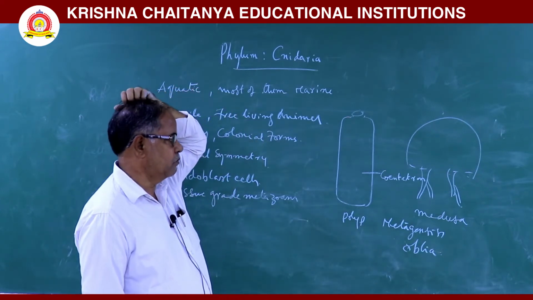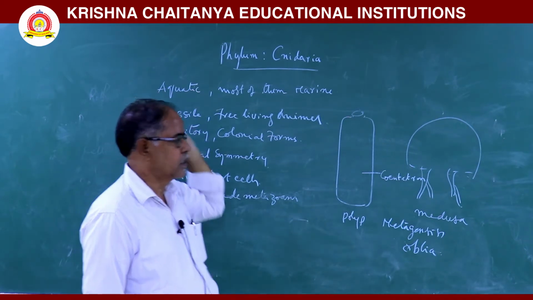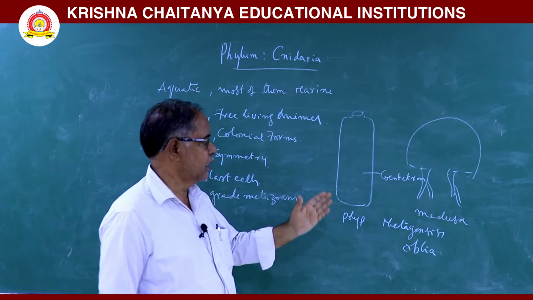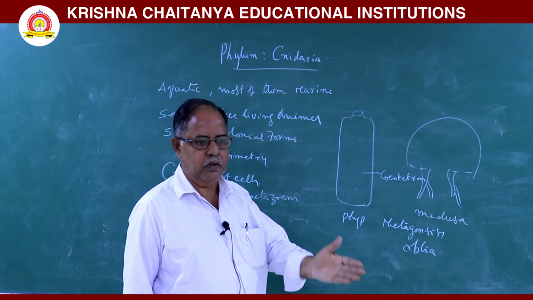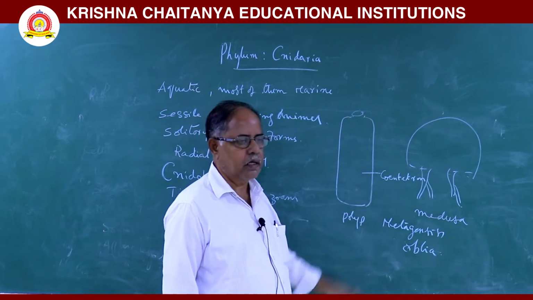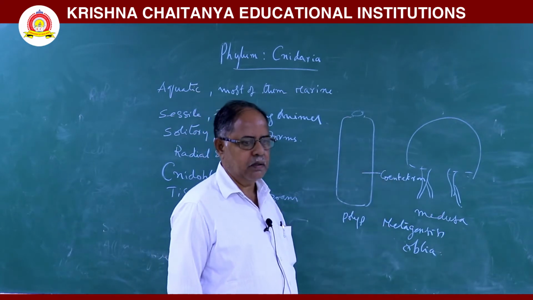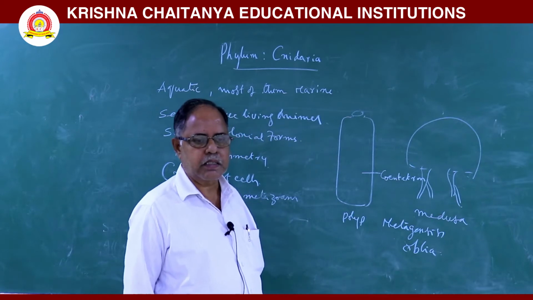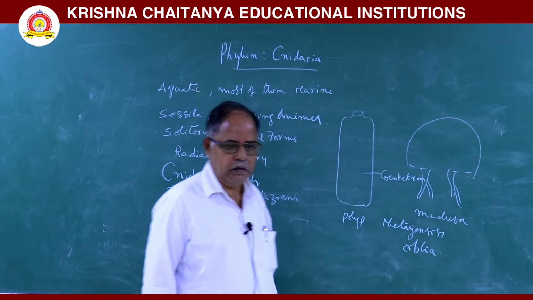Next, they are hermaphrodite. Here reproduction occurs in two methods: asexual reproduction and sexual reproduction. Asexual reproduction is done by budding, and sexual reproduction occurs by the formation of the gametes. Next, during developmental stages, in some direct development also occurs, in some indirect development occurs. During developmental stages, one larva is seen. That larva is called a planula larva.